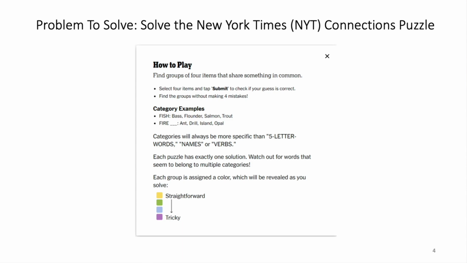Some words overlap in themes, making the puzzle tricky, as words might appear to fit multiple categories, but only one combination is correct. Once a correct word group is identified, the puzzle color codes the group. The easiest group is highlighted in yellow, while progressively harder groups are marked green, blue, and finally purple, which represents the most challenging set of words.